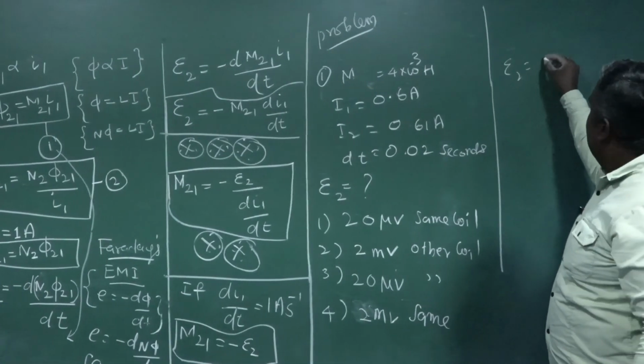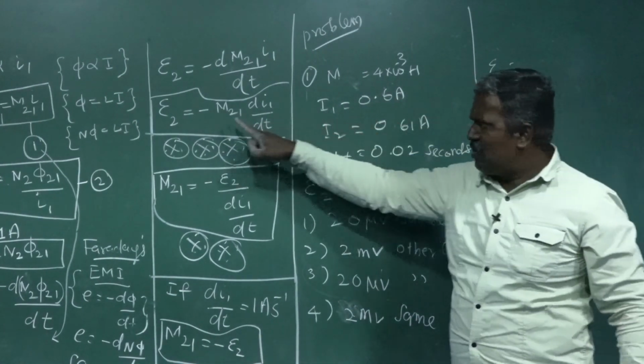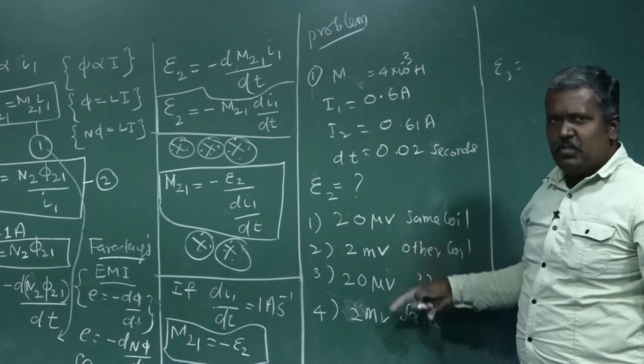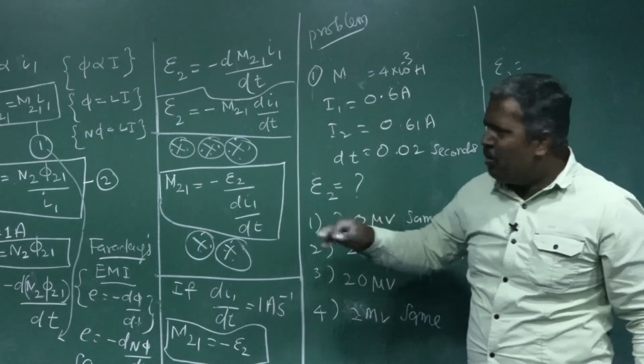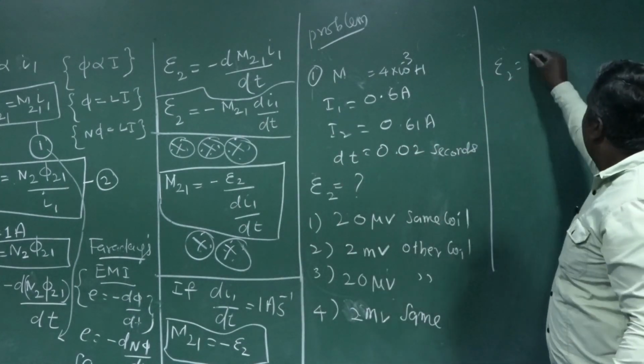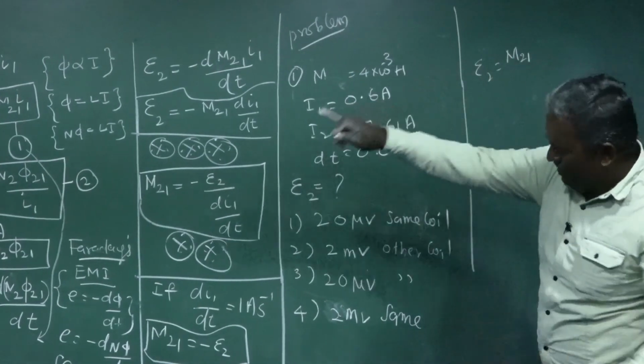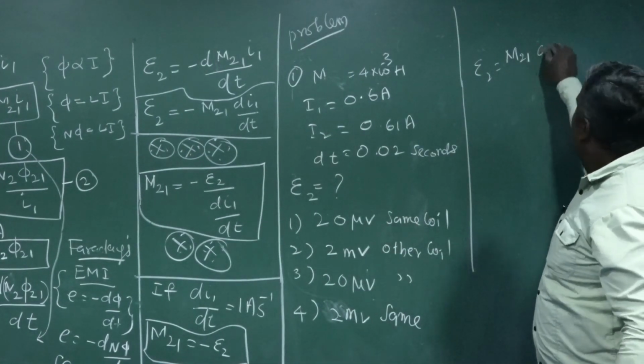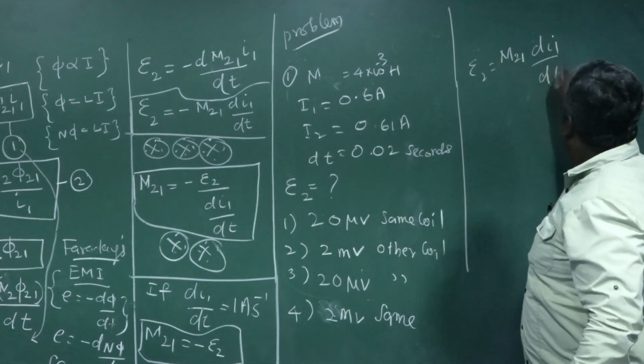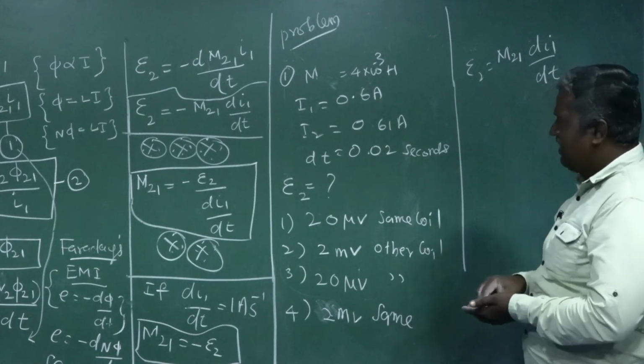E2 is equal to minus M21 di1 by dt. The minus is understood because it is not given in the options, so consider only the formula.